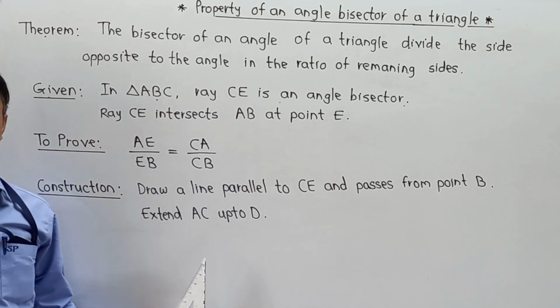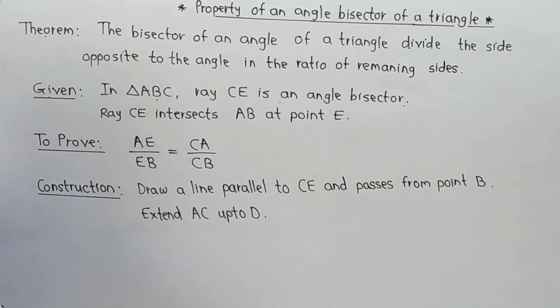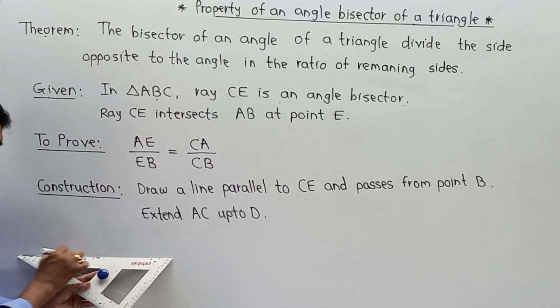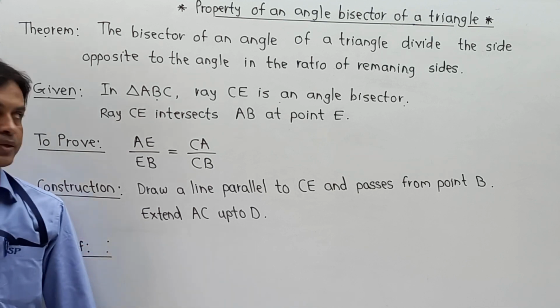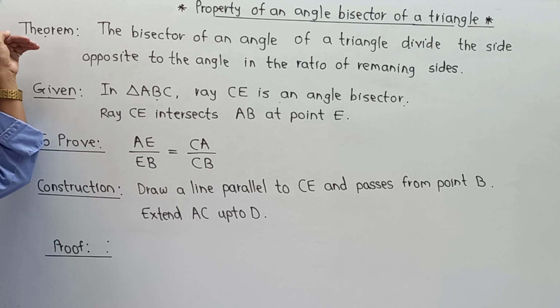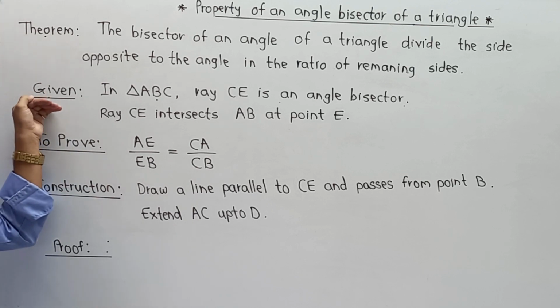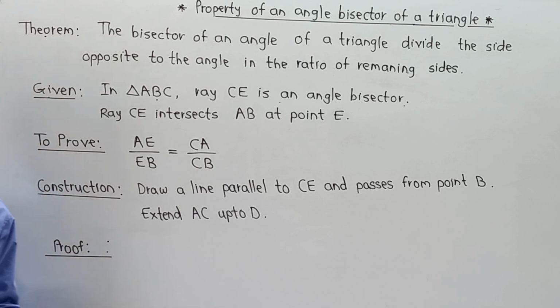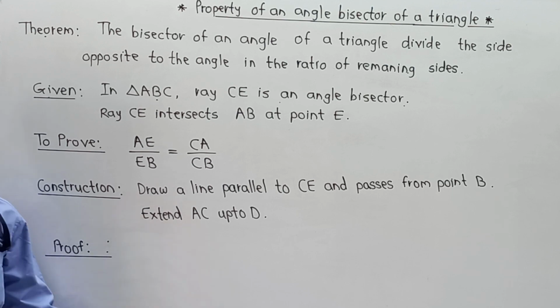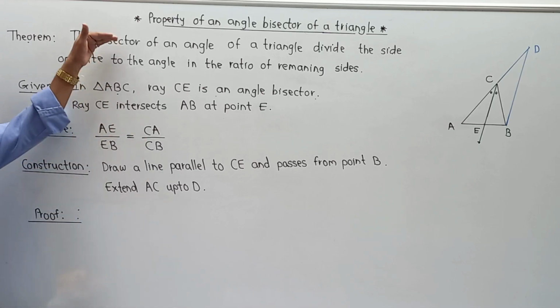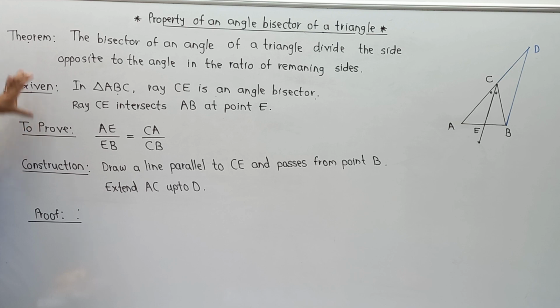Now, this is nothing but the part of the construction that we have done, and now we are going to start the proof. Now student, please pay attention. As we have given a proper explanation of the theorem, which is in the form of a statement, the given, to prove, construction and all other parts, I have to write a proof and it contains around 8 to 9 steps. Definitely I need a huge space for the writing and the available space is somehow less. I am going to erase all the parts, just keep the to prove, and start the proof.